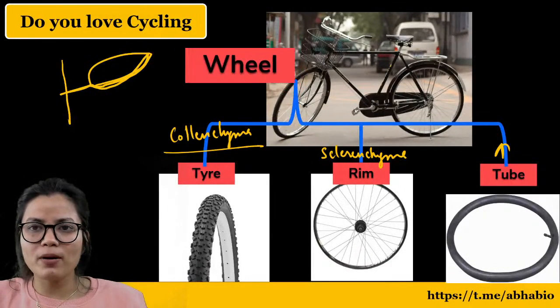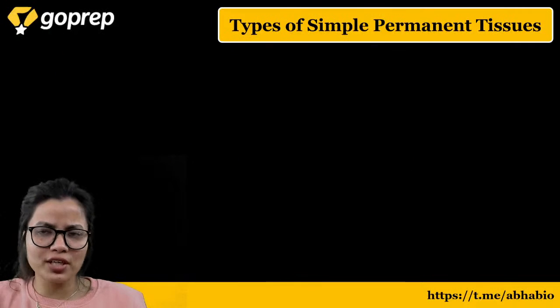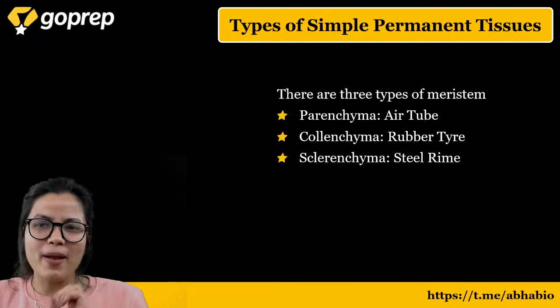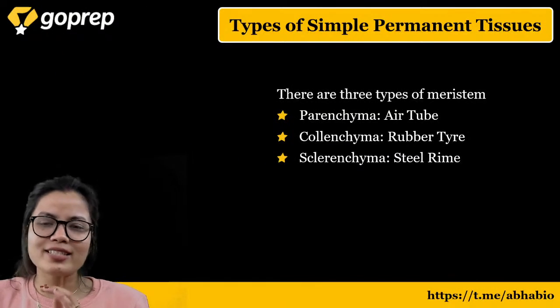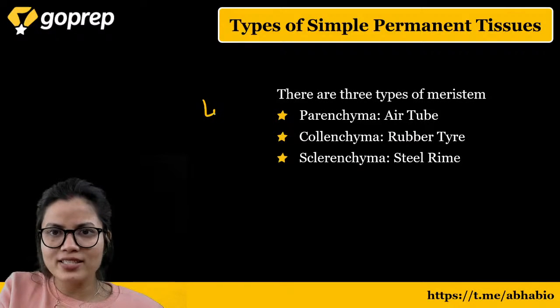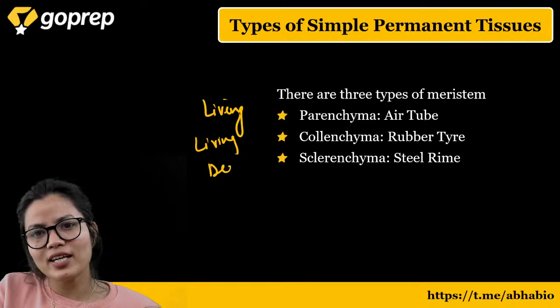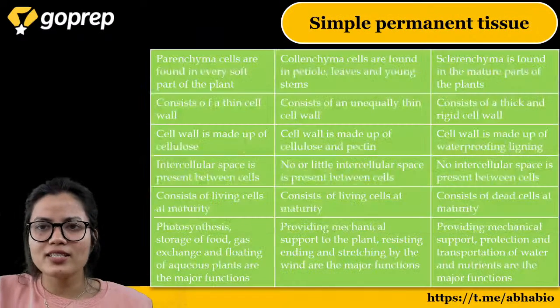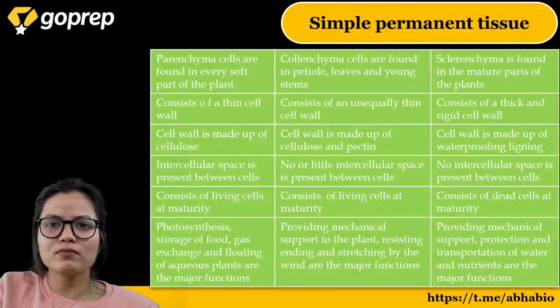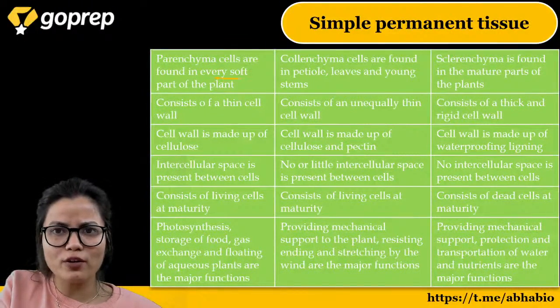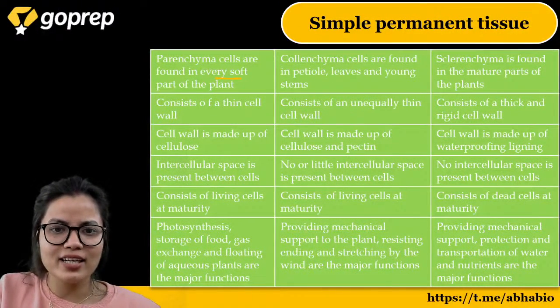So we have talked about three types of simple permanent tissue: parenchyma, collenchyma, sclerenchyma. Parenchyma is living, collenchyma is also living. Sclerenchyma is dead. See, parenchyma is found in every soft part of the plant as it is living.